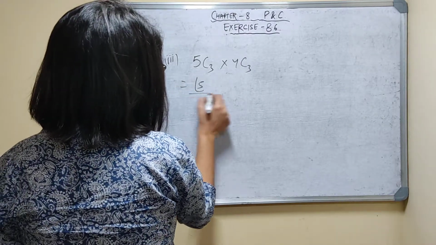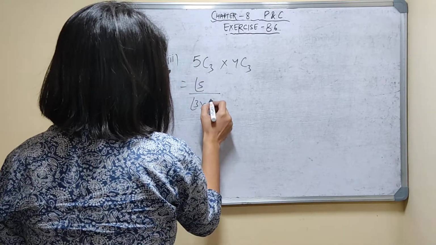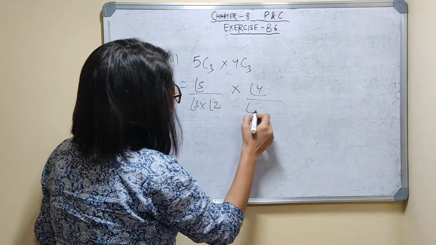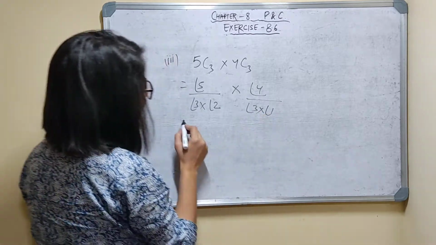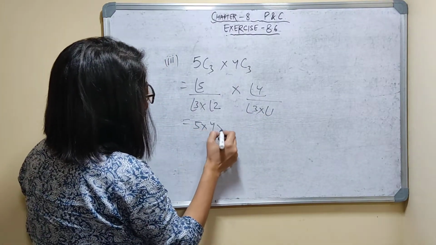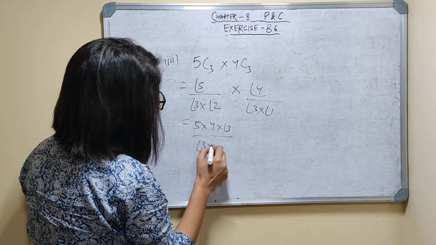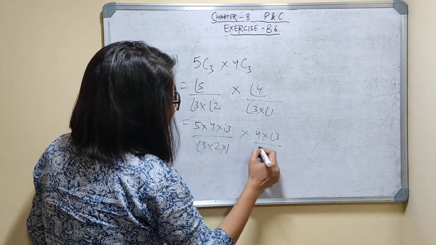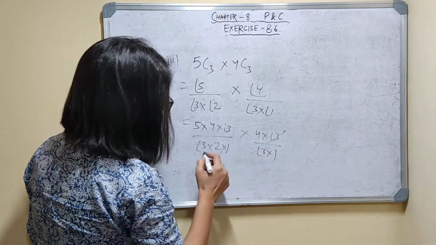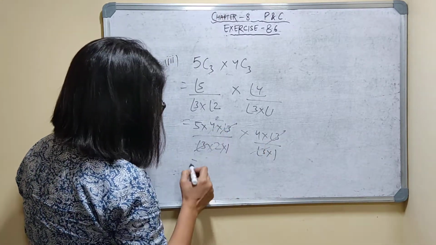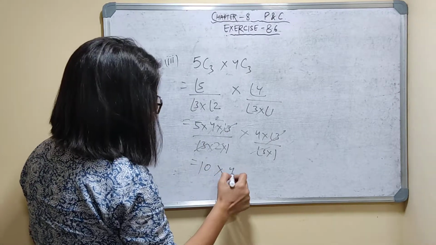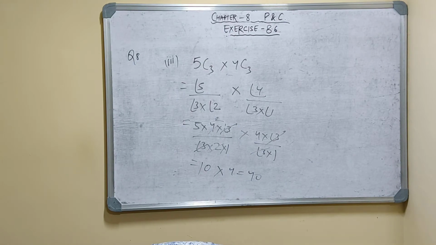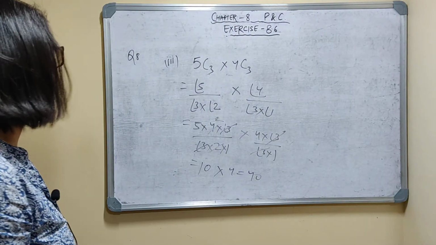So factorial of 5 upon factorial of 3 into factorial of 5 minus 3, that is factorial 2, into factorial of 4 upon factorial of 3 into factorial of 4 minus 3, that is factorial of 1. 5 into 4 into factorial of 3 upon factorial of 3 into 2 into 1, into 4 into factorial 3 upon factorial 3 into 1. This gets cancelled. 2 2s are 4, 5 4s are 20... 5 2s are 10 into 4. So the answer is 40. Is it correct? Yeah, fine. Thank you.